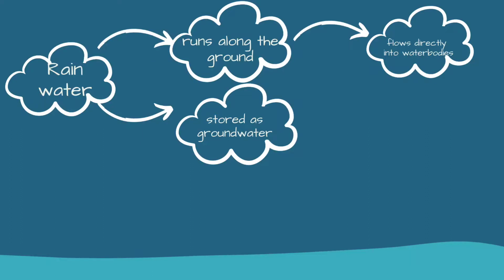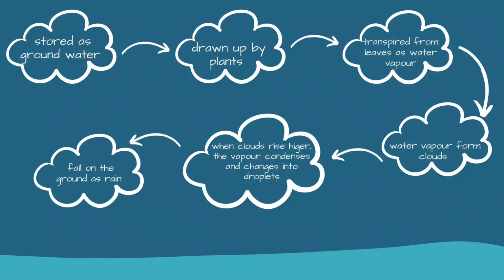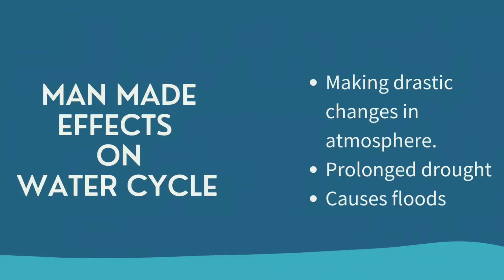The rainwater that is falling from the clouds will either run along the ground or get stored as groundwater. The water that runs along the ground flows into water bodies, and the water that is stored as groundwater will get drawn up by plants as well as transferred from leaves as water vapor. This water vapor forms clouds. When clouds rise higher, the vapor condenses and changes into droplets, and this will eventually fall on the ground as rain. Now let's look at the man-made effects on the water cycle.